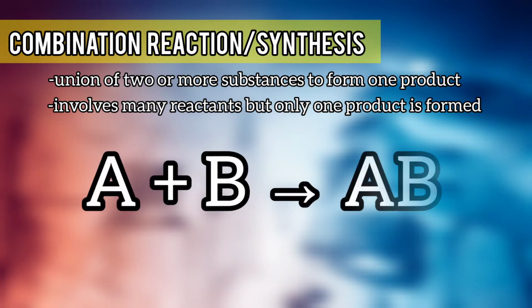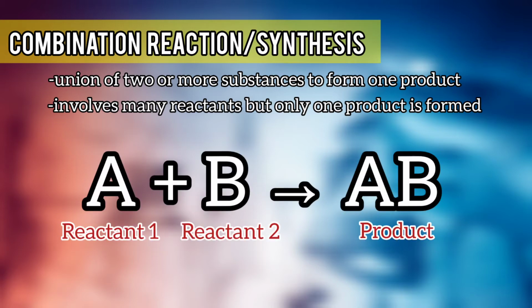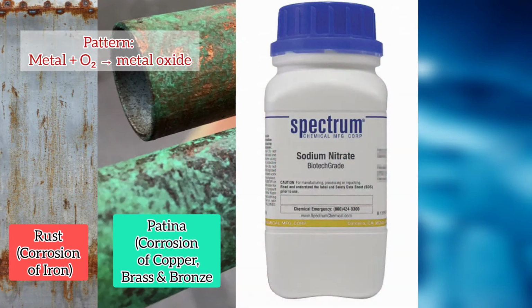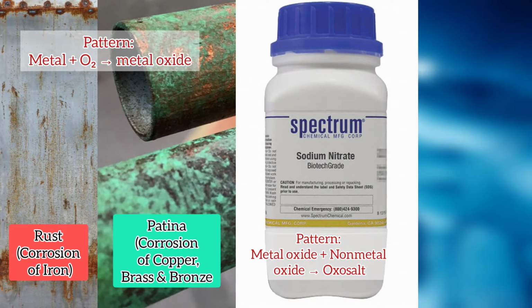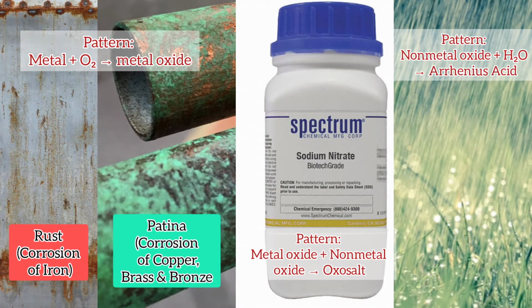This reaction follows the format A plus B will yield to AB, where A and B are the reactants and AB is the product. Formation of rusts and other oxides, formation of oxo salts, or salts with oxygen, and formation of acid rain are examples of this reaction.